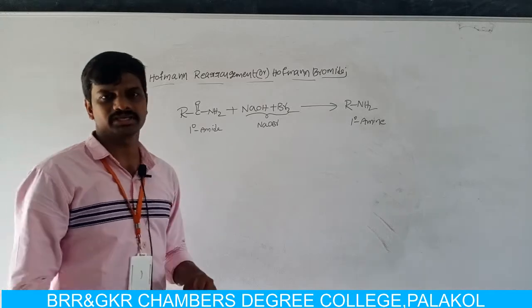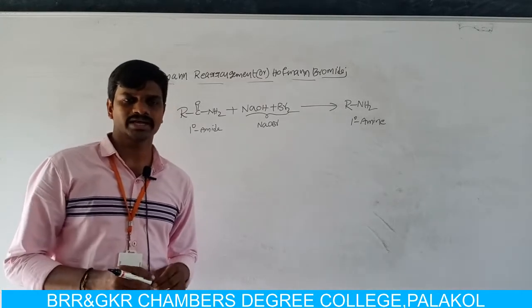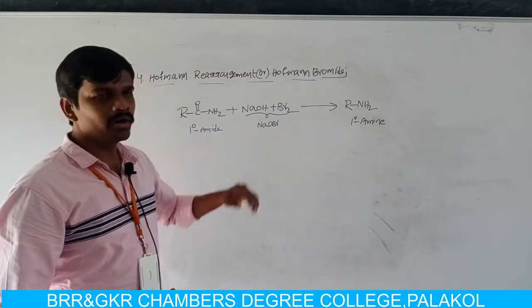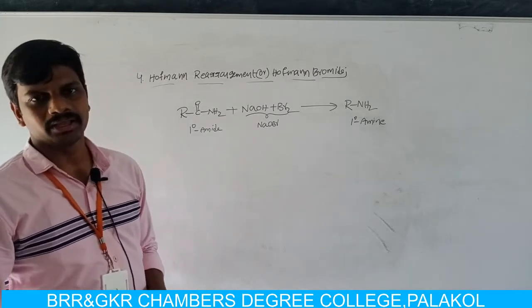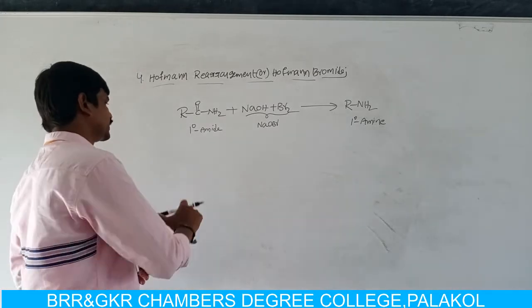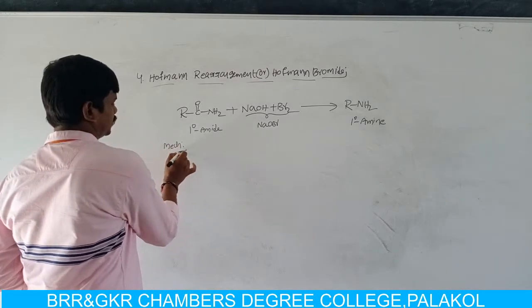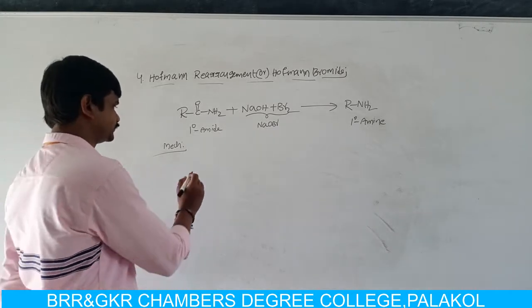What is the Hofmann degradation reaction or Hofmann rearrangement reaction? In the Hofmann rearrangement reaction, a primary amide upon treatment with sodium hypobromite leads to formation of primary amine. Now, let us discuss the mechanism of Hofmann rearrangement reaction.